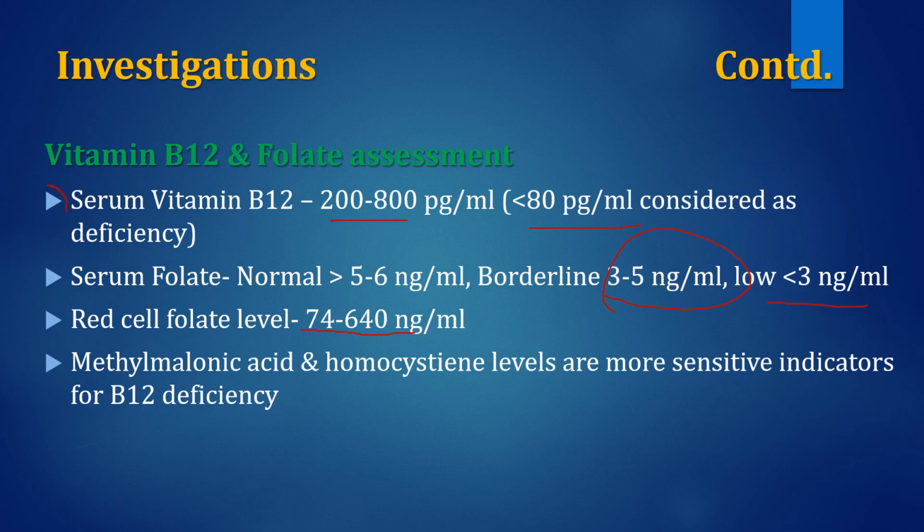These are non-sensitive, they may be false positive investigations. More sensitive investigations are methylmalonic acid and homocysteine, but they are very costly investigations, and they also differentiate between folic acid and B12 deficiency, because in folic acid deficiency their level is usually normal, and in B12 deficiency their level will be increased. Homocysteine will not be converted to other amino acids due to deficiency of B12.